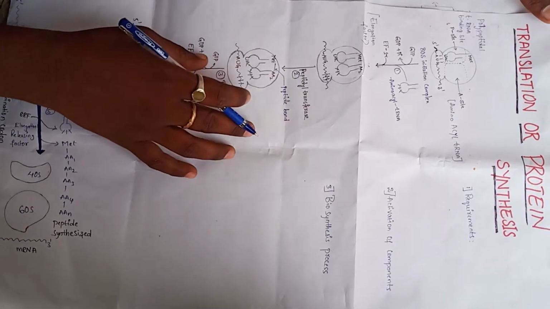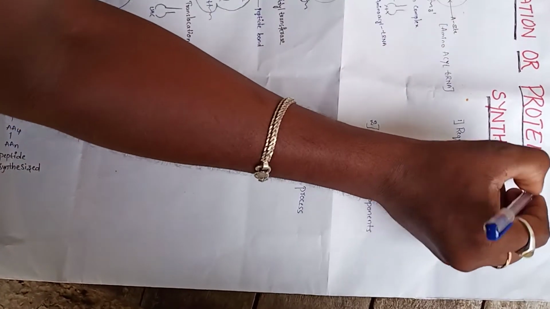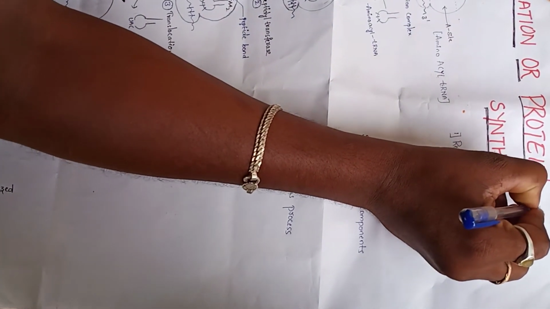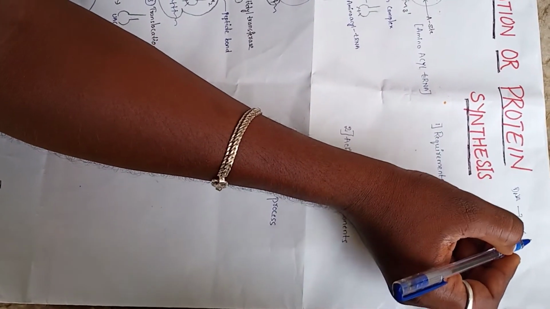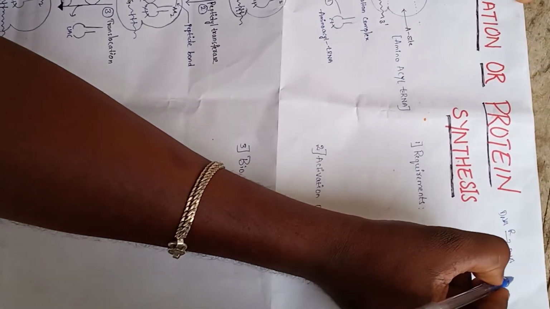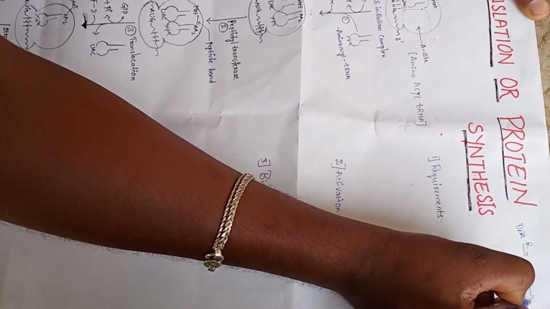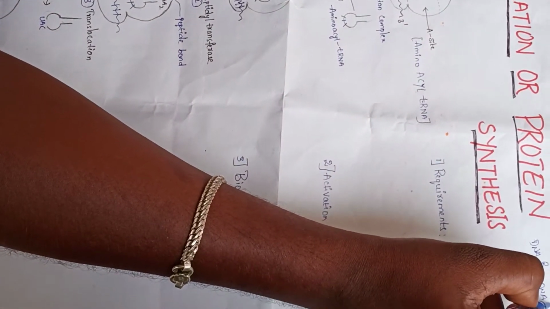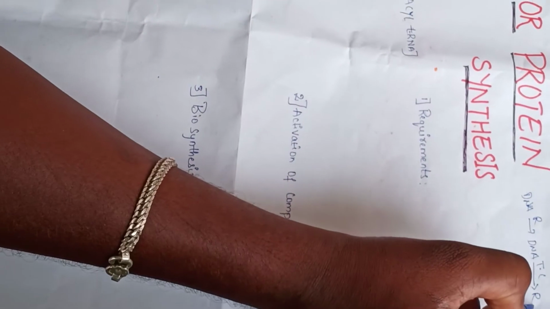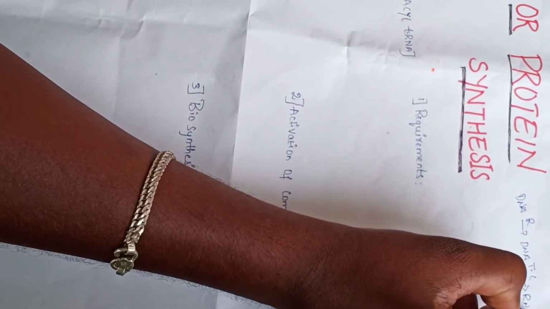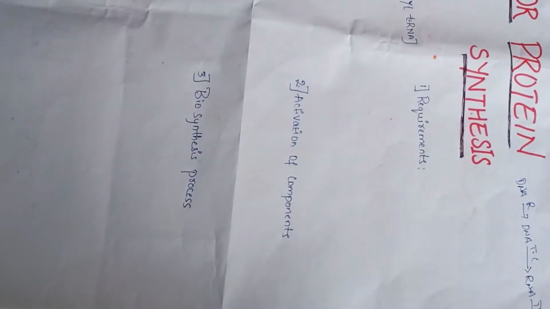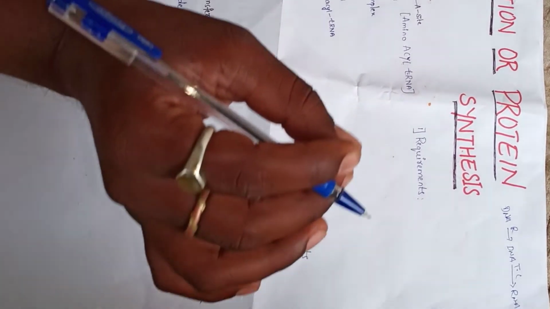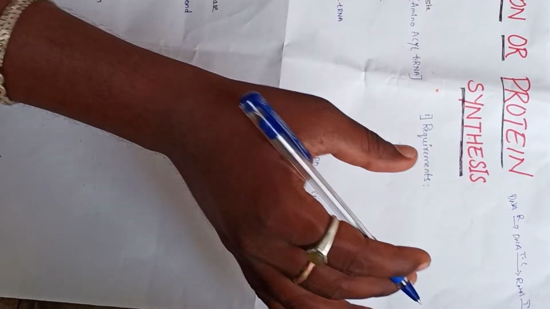The next one, synthesis of RNA. What is replication? Synthesis of DNA from DNA is known as the replication process. Synthesis of RNA from DNA is known as the transcription process. Synthesis of protein from RNA is known as the translation process. In simple words, translation means synthesis of protein from RNA.